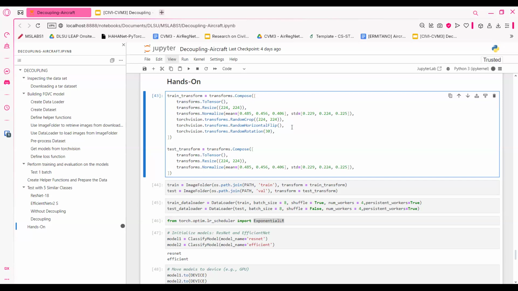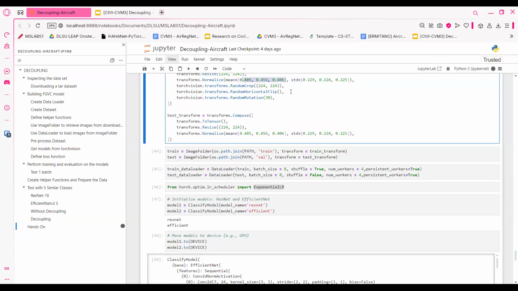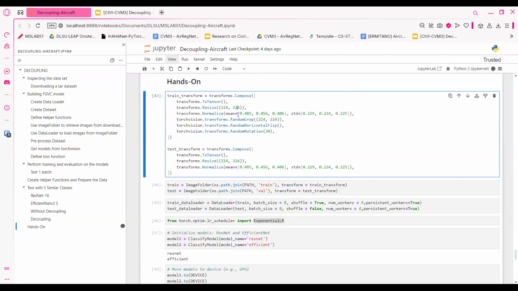Yes, correct. So in terms of the normalization, where did we get the values of the mean and the standard deviation? Usually, I am so sorry about this. Yeah, but this one, just for the information of everyone, we normalize the data set because we want to make sure that they are of the same scale.